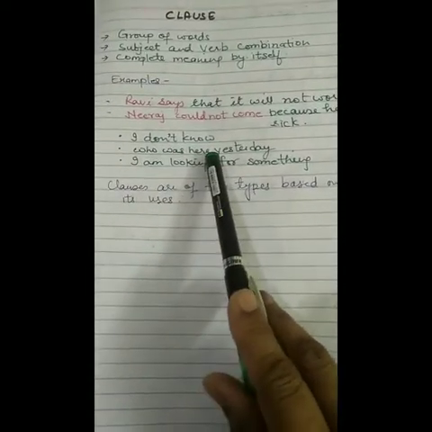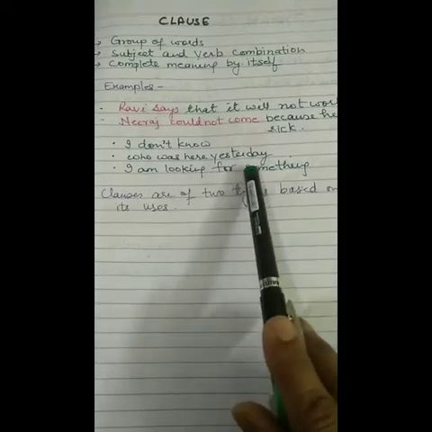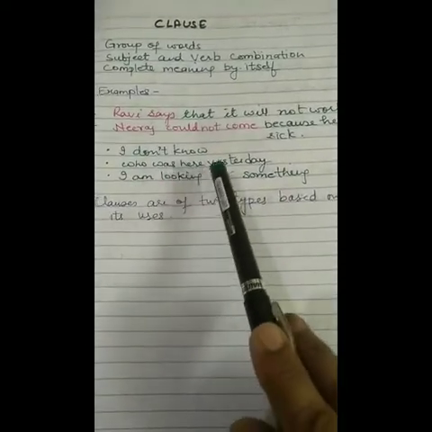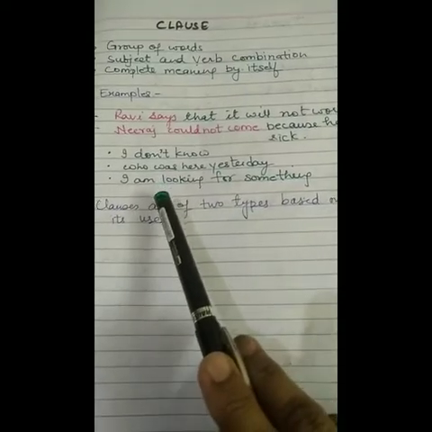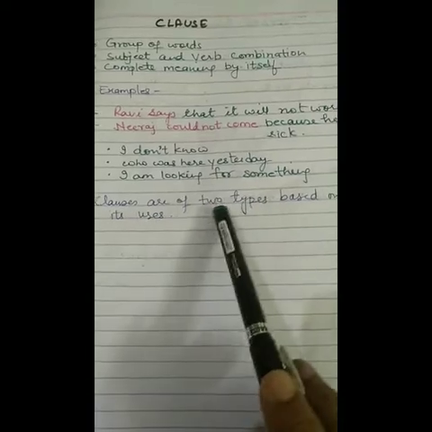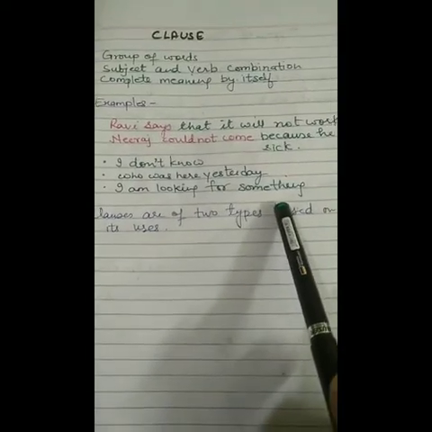Now, the next examples. "I don't know who was here yesterday." "I am looking for something." All these groups of words have a subject and verb combination and complete meaning by itself, so this type of group of words is called a clause.